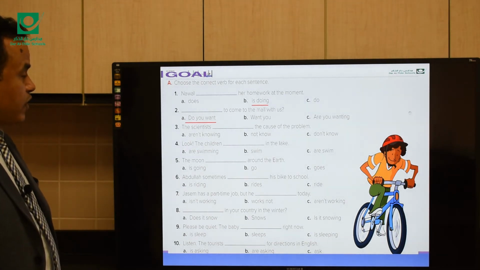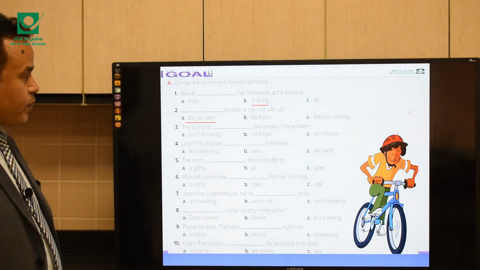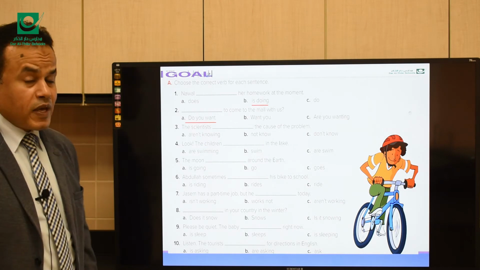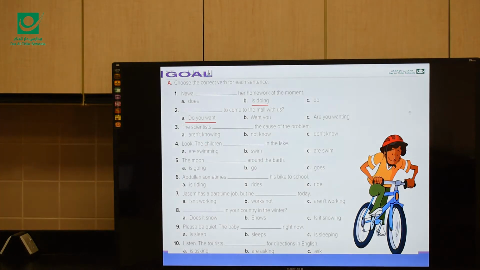Number 3. The scientists ___ the cause of the problem. Aren't knowing, not know, don't know. What do you think? Scientists here is plural. So the correct answer, exactly, is don't know.